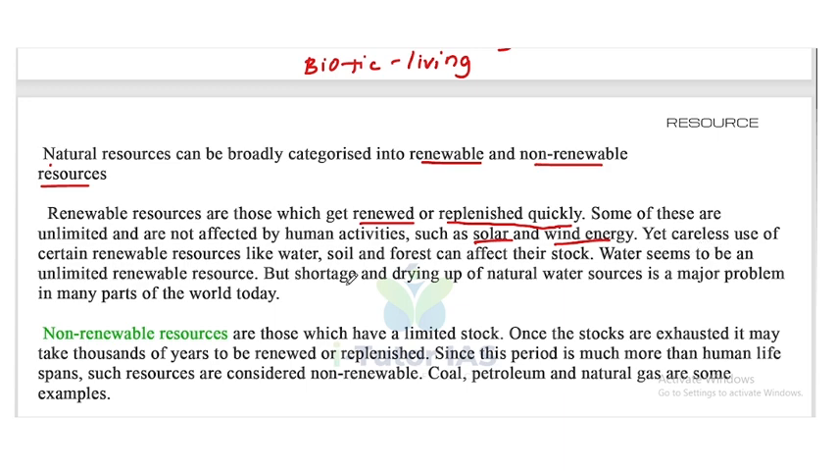Yet careless use of certain renewable resources like water, soil and forest can affect their stock. Solar and wind energy are not affected by human activities, but water, soil and forest can be affected because of careless human use. Water seems to be an unlimited renewable resource, but shortage and drying up of natural water sources is a major problem in many parts of the world today.